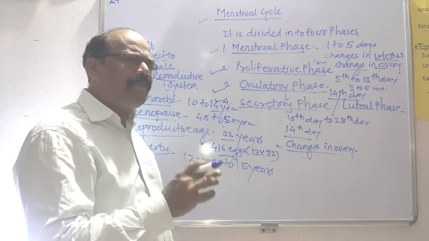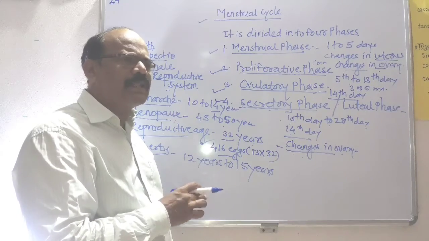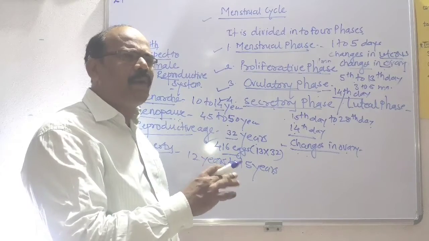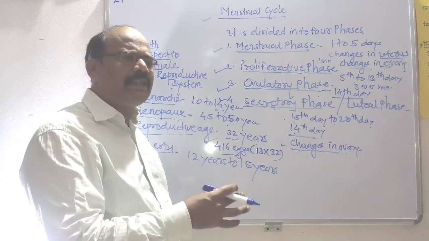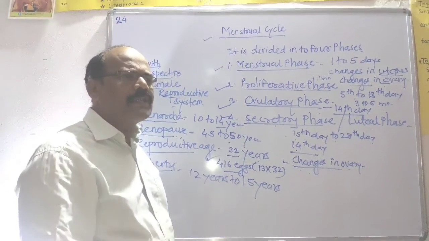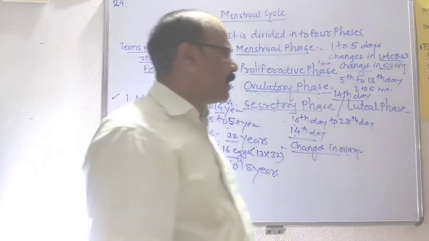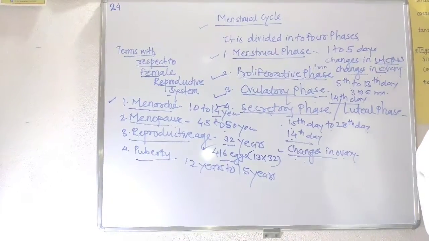If the process of fertilization does not take place, the corpus luteum degenerates. It does not survive more than 2 weeks. It degenerates into a white scar, and that is called the corpus albicans.